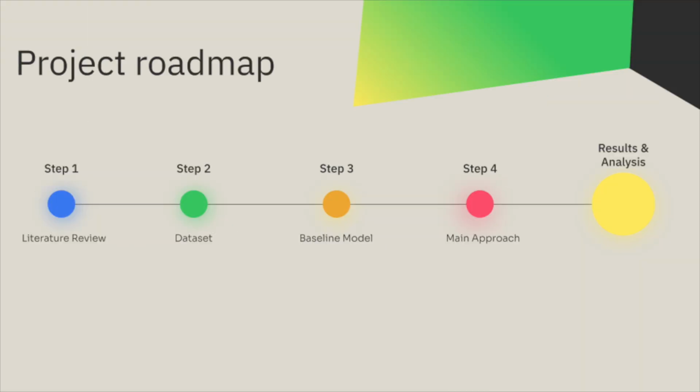In our project, we first reviewed the literature. Then we identified our data set, which is the Liar 2 data set found on Hugging Face. Then we trained our baseline model, which is a logistic regression classifier trained on TF-IDF representations. Then for our main approach, we added three additional sources of features and information on top of the logistic regression model. And finally, we looked at results analysis.